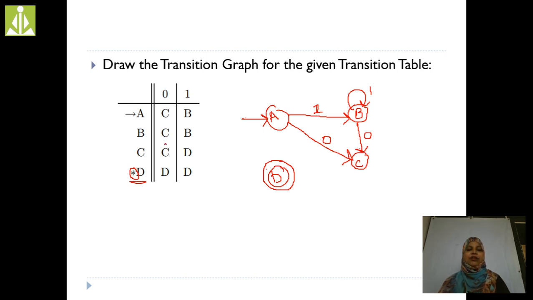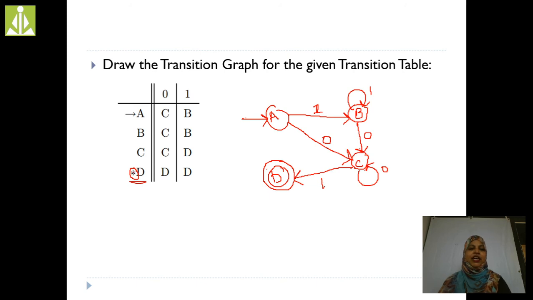C on 0, C, self loop. C on 1, D, right? C transitions are completed.